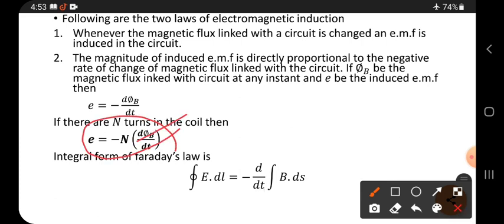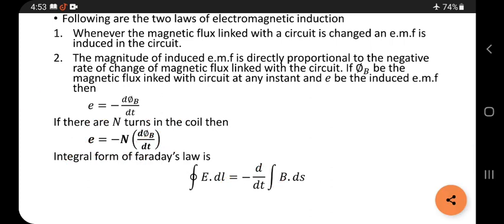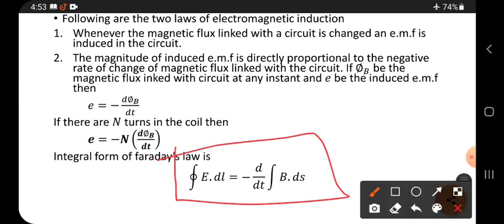See, this simple formula. The integral form of this can be written as the closed integral of E dot dl equals minus d by dt of the integral of B dot dS. Right, friends, don't forget, the integral form is important.